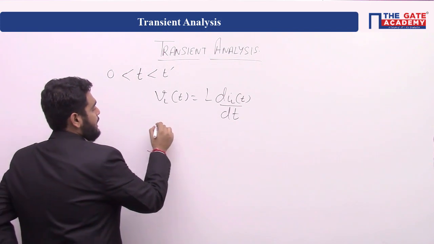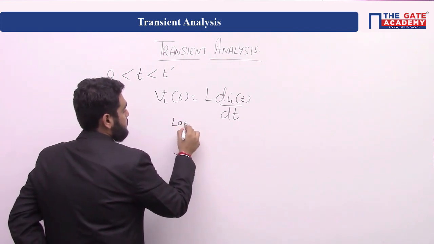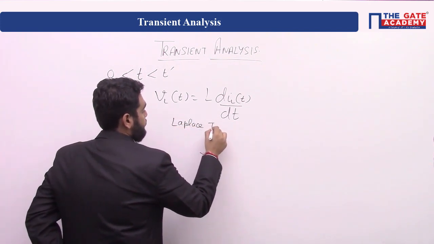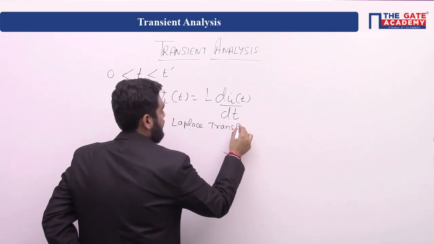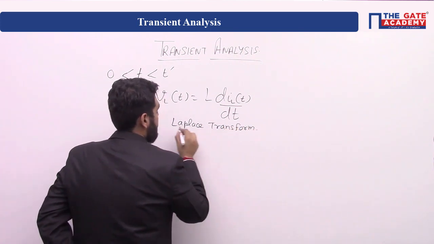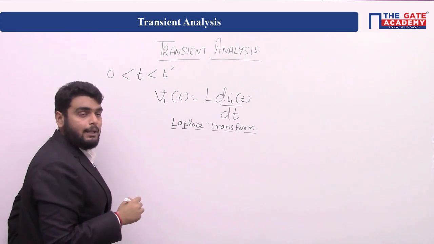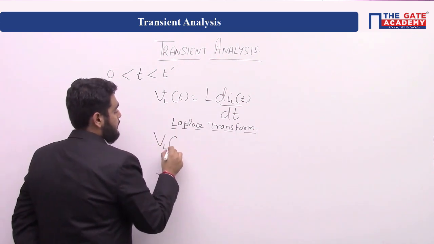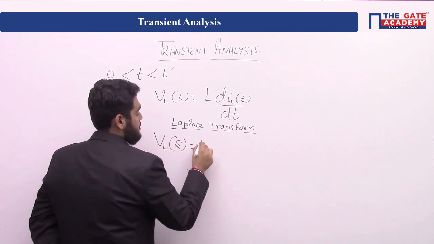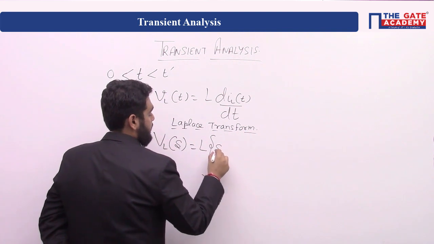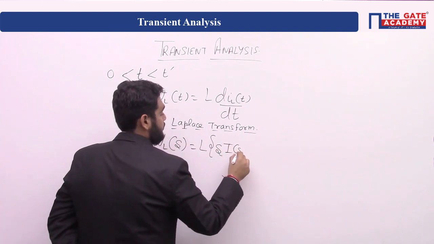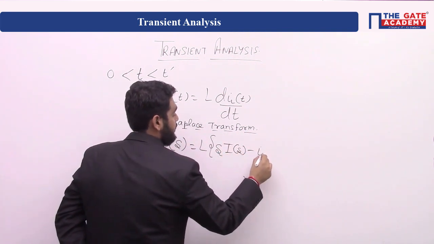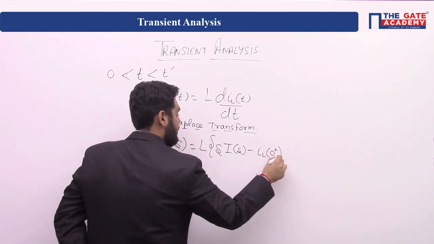So taking Laplace transform, okay, taking a Laplace transform, it will be V_L(s) equal to L[sI(s) minus I_L(0+)].